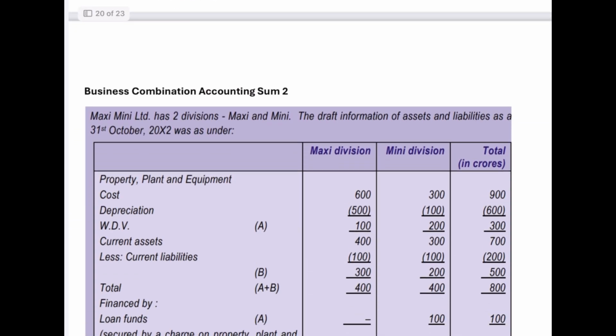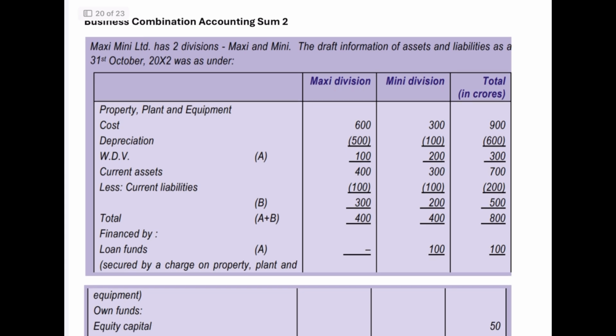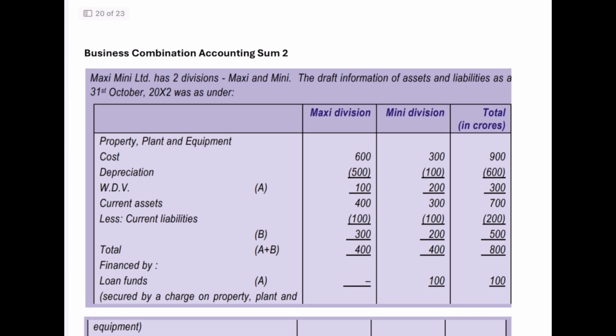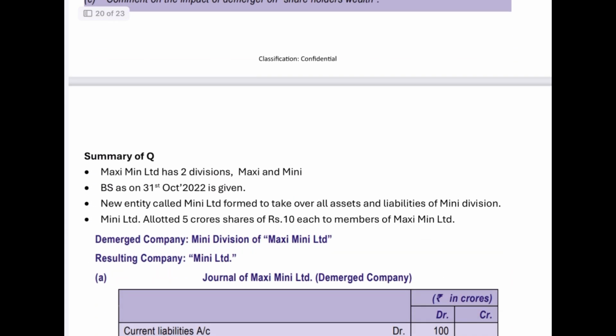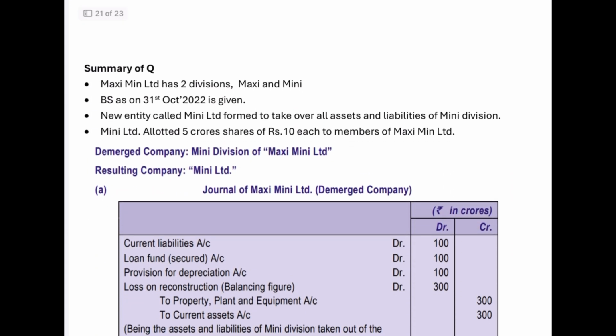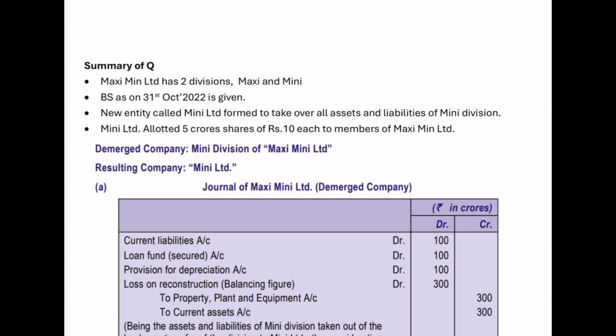Done. Okay. Then let's go through the next example. It's also almost a similar example to what we have just seen. So here a company called Maxi Mini Limited. I will go through the summary of the question. Maxi Mini Limited has two divisions, Maxi is one division and Mini is another division.